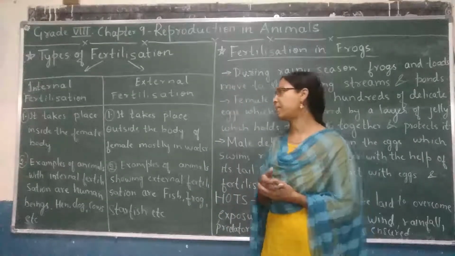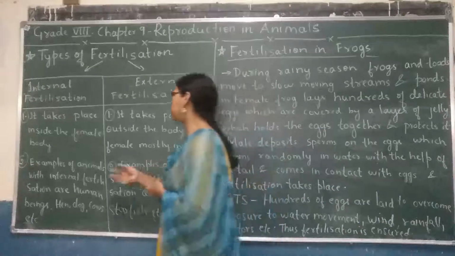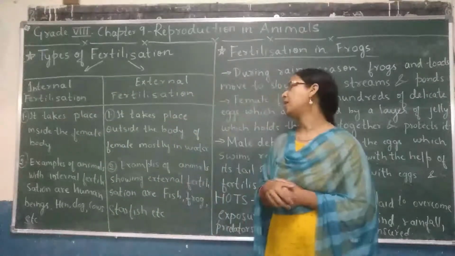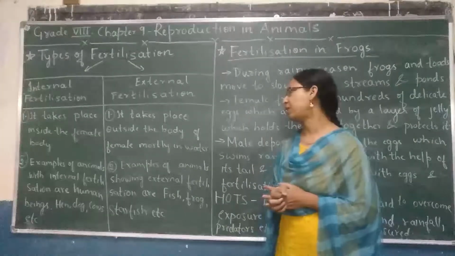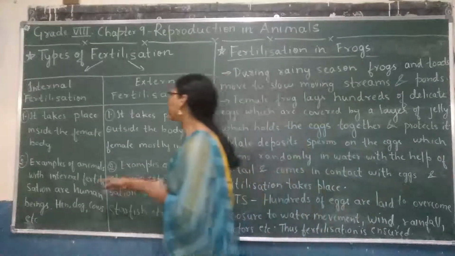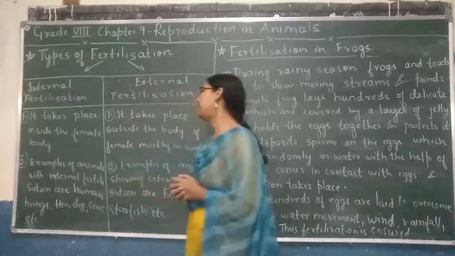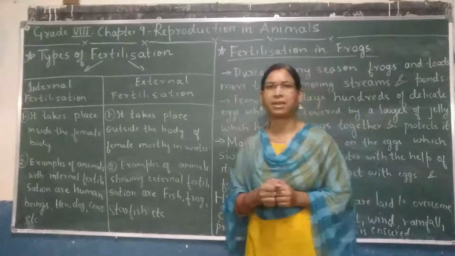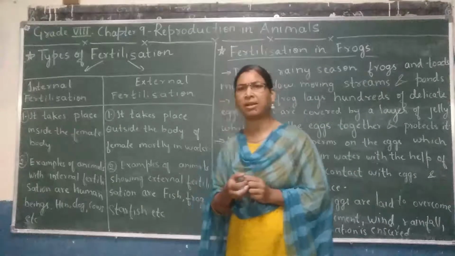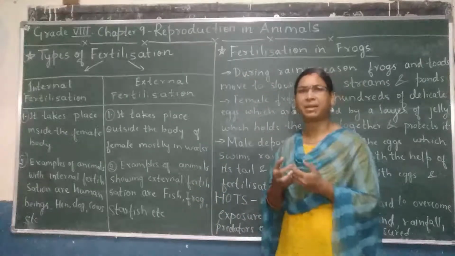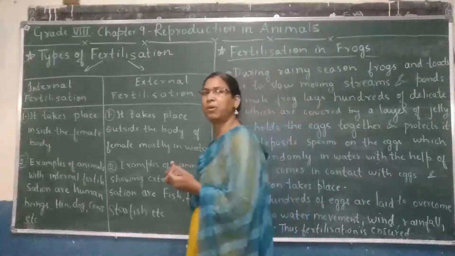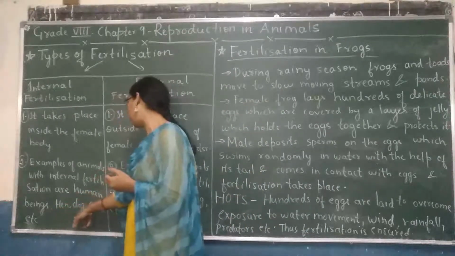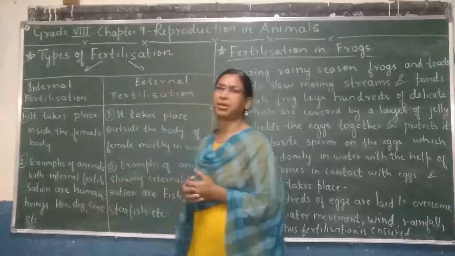Let us see some of the examples of animals which show internal and external fertilizations. Let us start with internal fertilization first. So, examples of animals with internal fertilization are human beings. They show internal fertilization. Baby develops inside the womb of the mother. Another example is hen, dog, cows, etc.